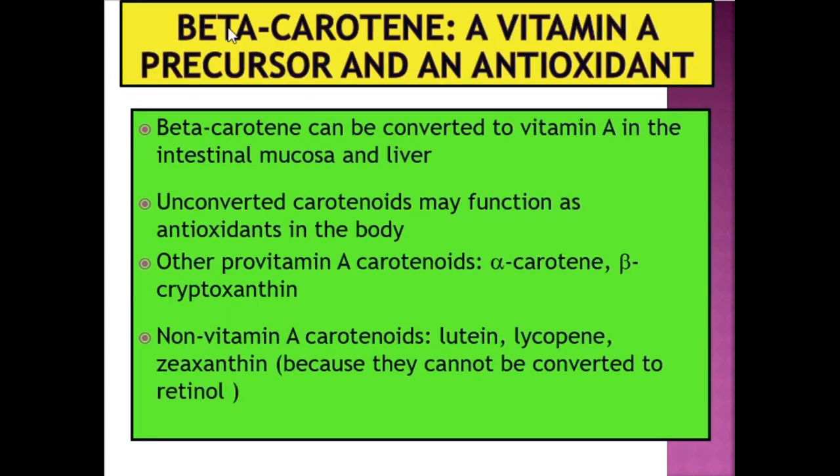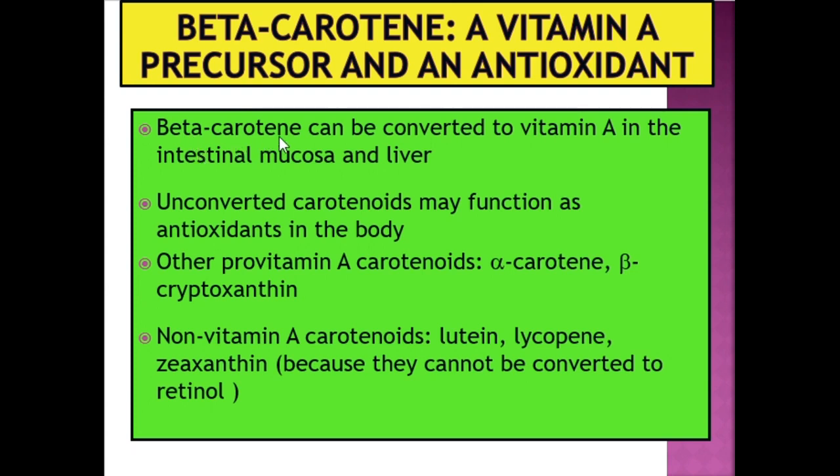Okay, beta carotene is a provitamin A substance. Beta carotene is used in our body to form vitamin A. So it has two main functions, which are as a vitamin A precursor and also as an antioxidant. Antioxidant is an agent that reduces cancer. Okay, reduce risk of having cancer.